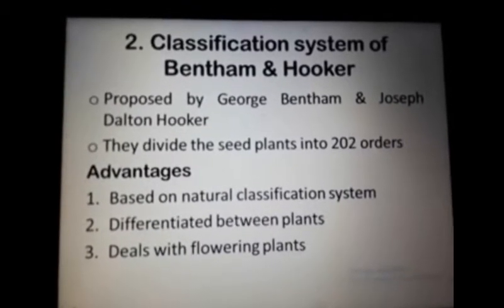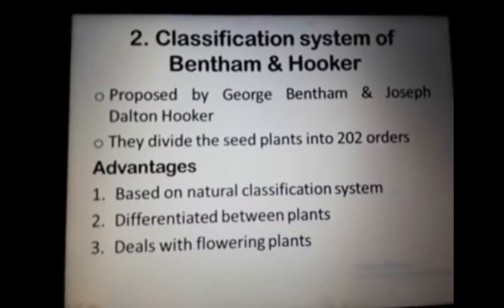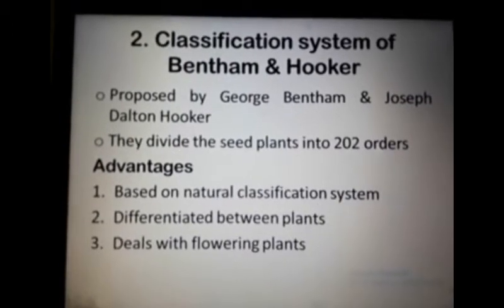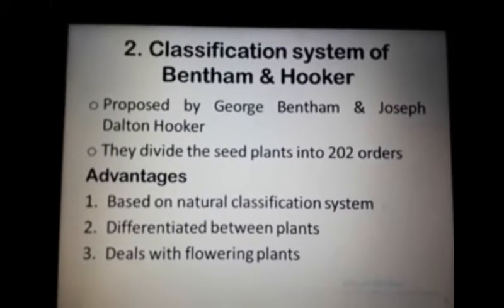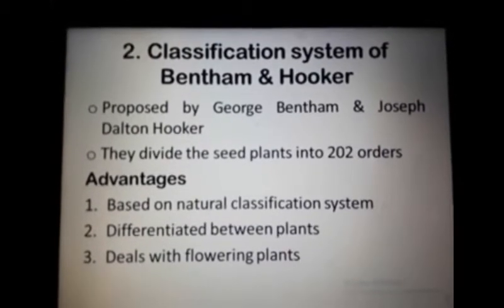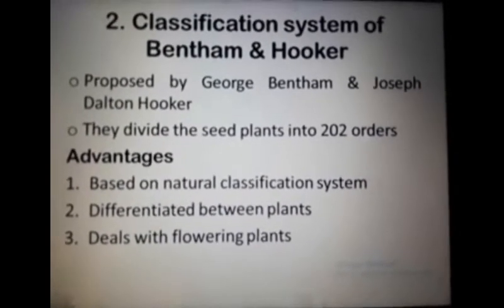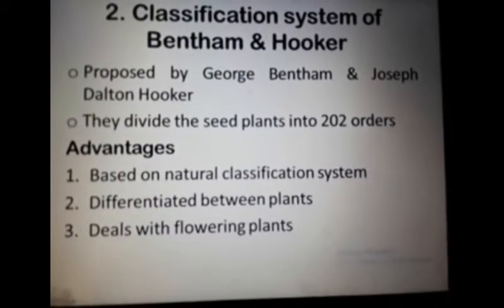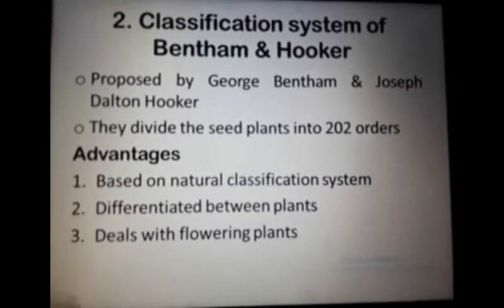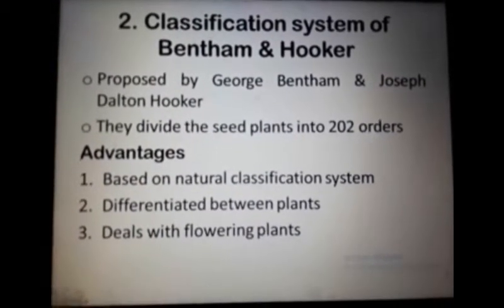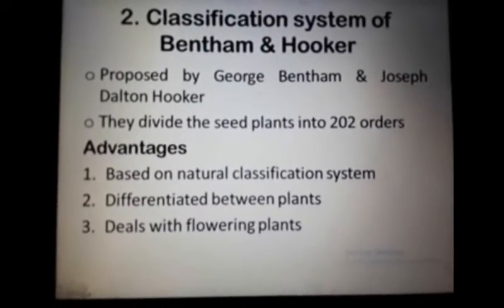It differentiated between seed producing and non-seed producing plants, like angiosperms and gymnosperms. Third, it deals mostly with flowering plants, that are the angiospermic plants.